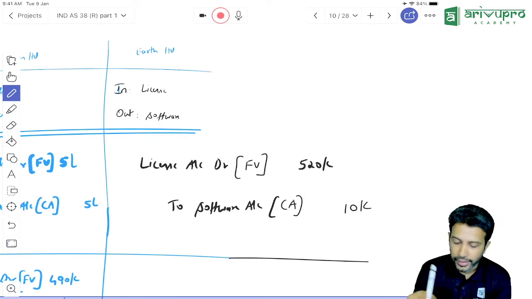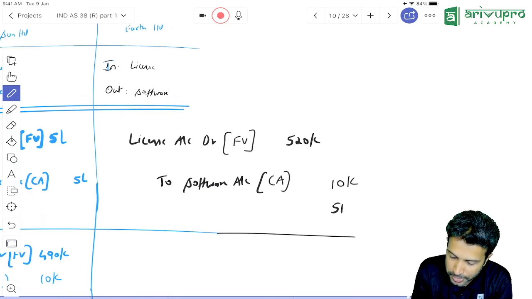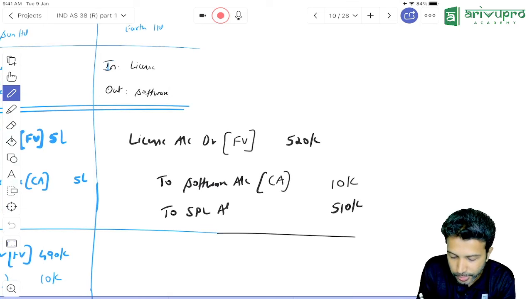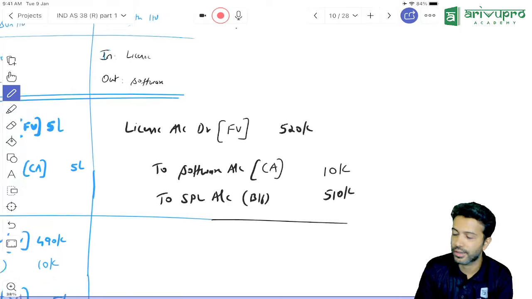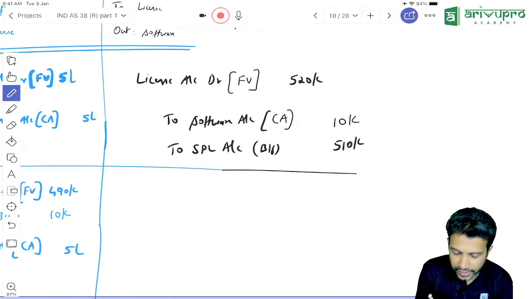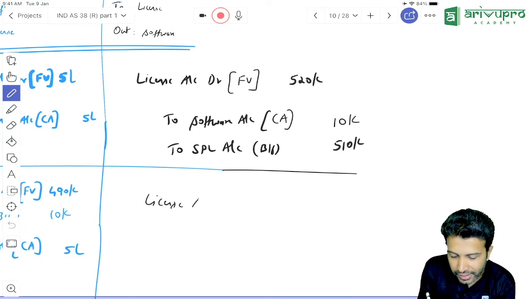Is the entry matching or is there a balancing figure? The balancing figure is 5,10,000 on the credit side. That will be transferred to SPL, arrived at as a balancing figure. That's done. Okay, in the second case also they've just changed the scenario, but the entry will be the same.